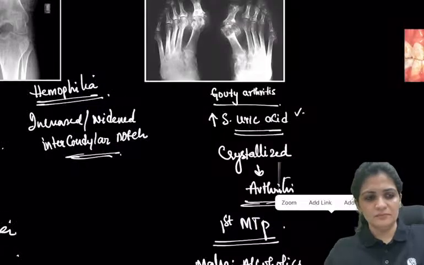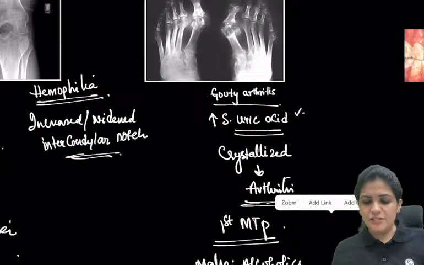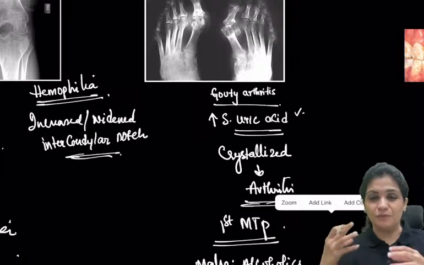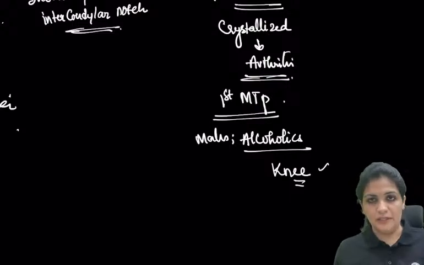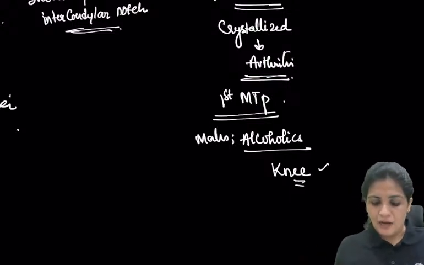And how does the patient present? The patient usually presents with pain, severe pain, tenderness there. You see it in the first MTP, and next it could be the knee joint also. And how do you diagnose it?